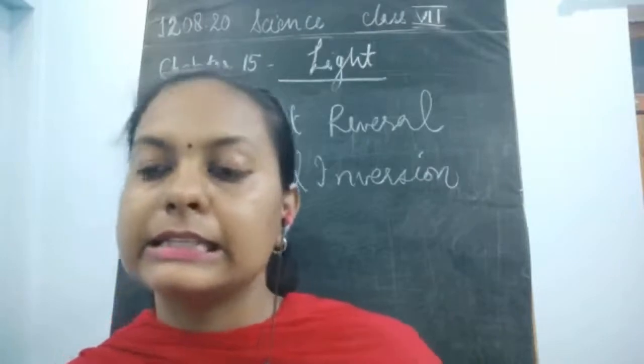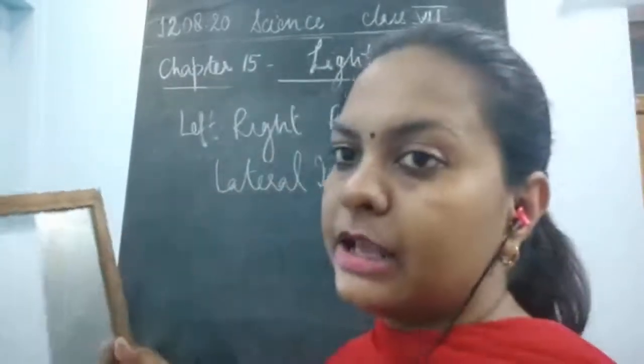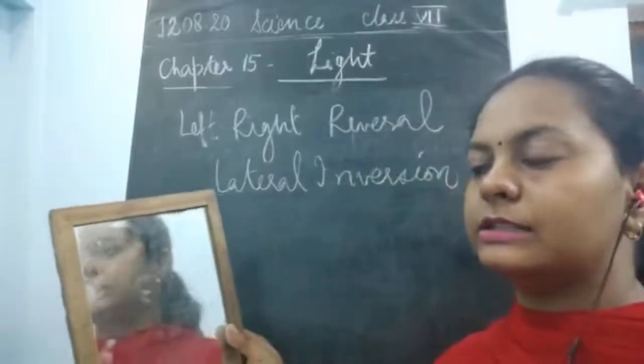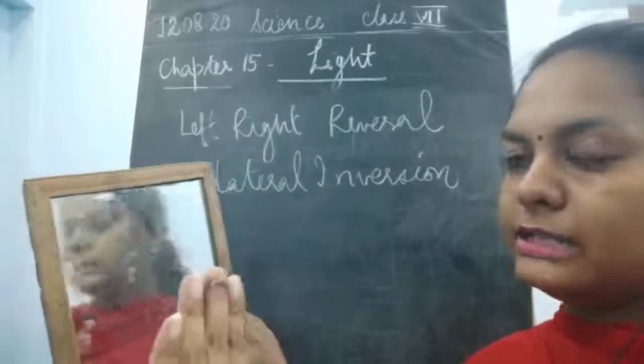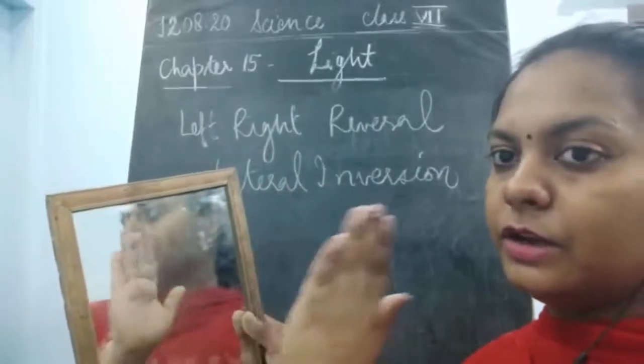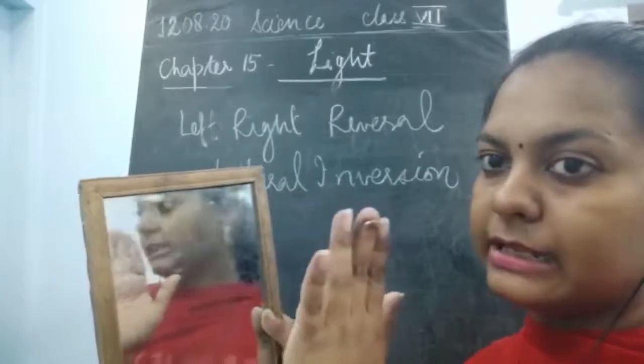Lateral means sideways reversal. As you could see here in the diagram, this is the mirror, and if you are raising your right hand in front of this mirror, your thumb which is on the right side appears to be on the left side inside this mirror.